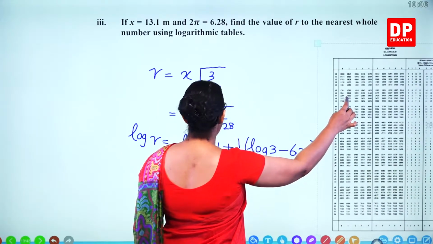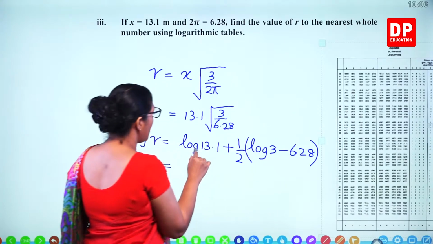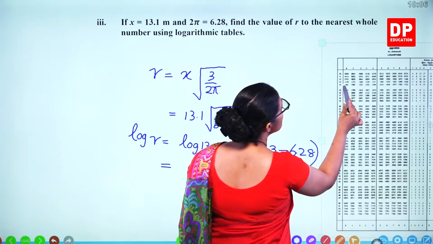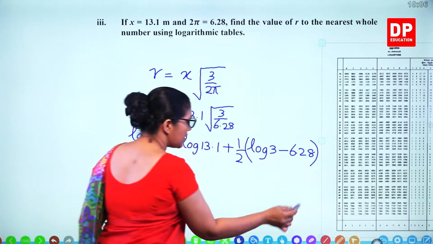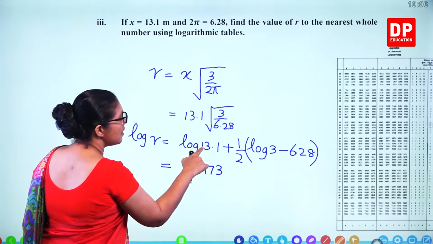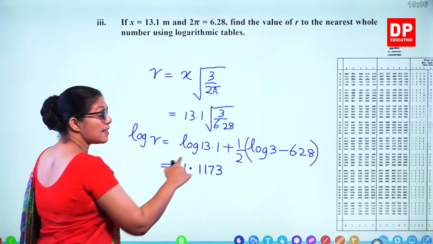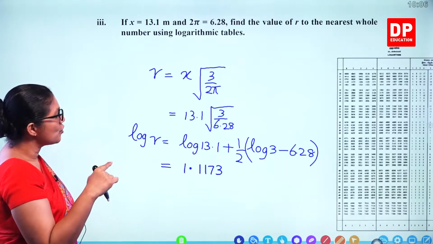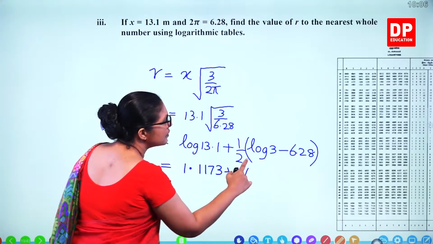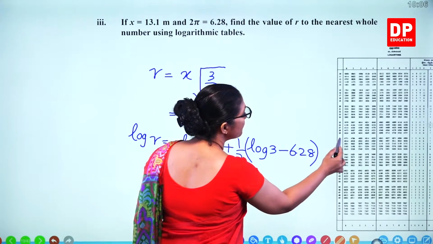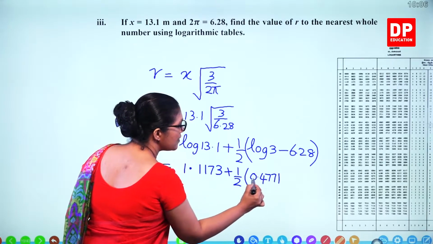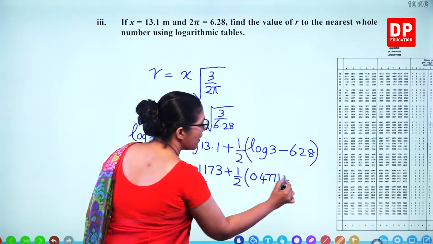So, we need 13.1. What's the answer? 13.1 is 1173. This is 1 point because this is in standard form. This is 10 to the power 1. Then you get half log 3, 4771. Here 0 point because 3 is there.